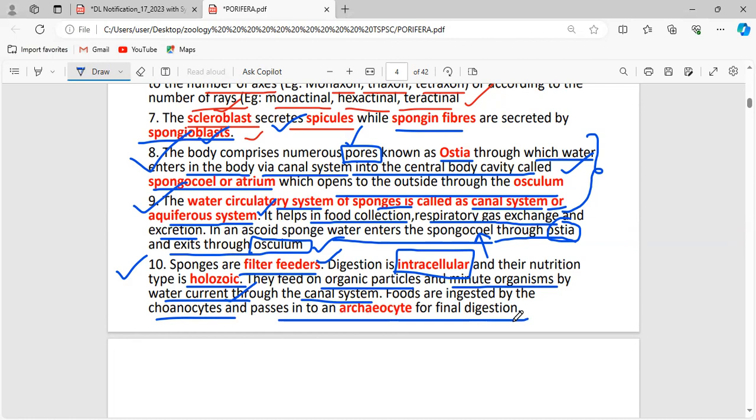Why is the food ingested by the choanocytes? What is the important structure present in the choanocyte? Just answer me. Just tell me, what is the important structure present inside the choanocytes which is responsible for taking the food inside the sponges?